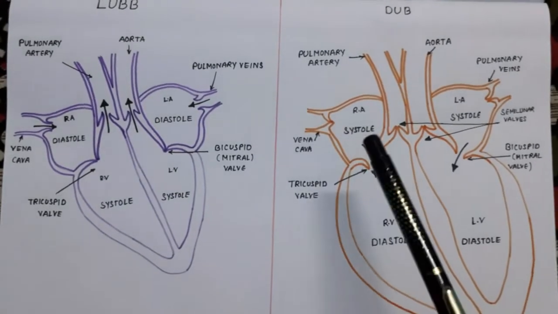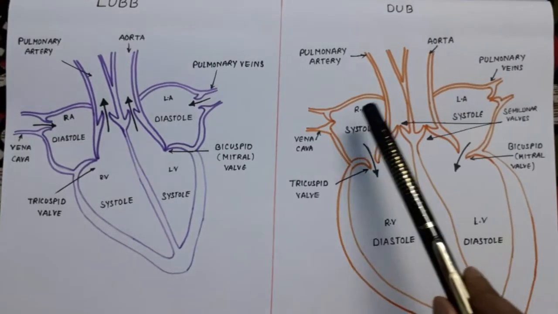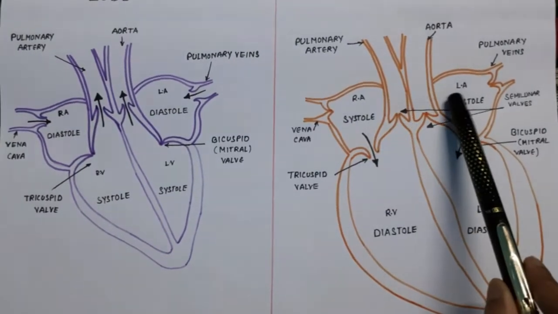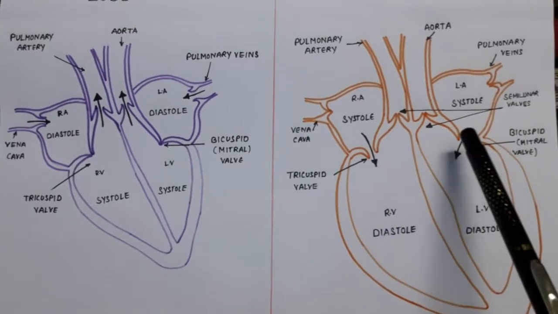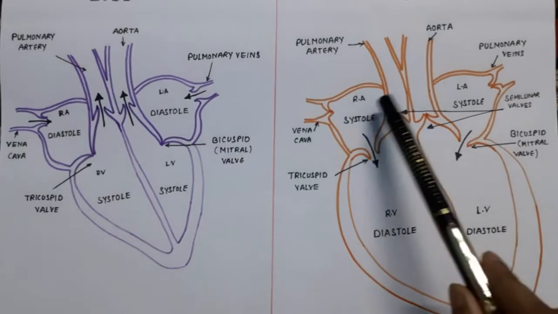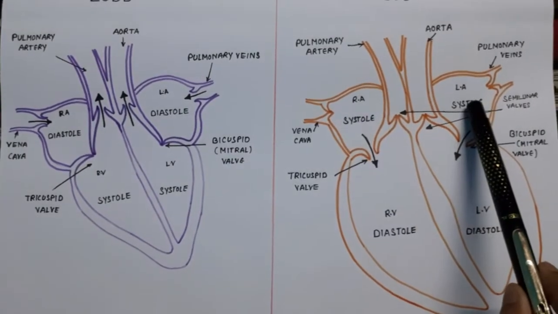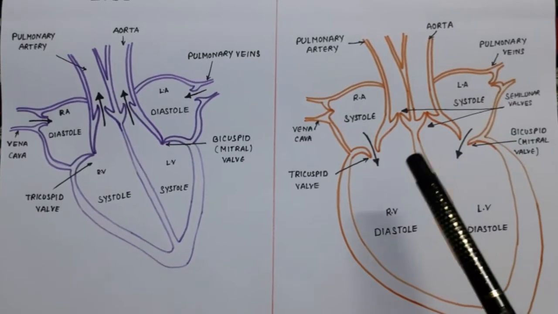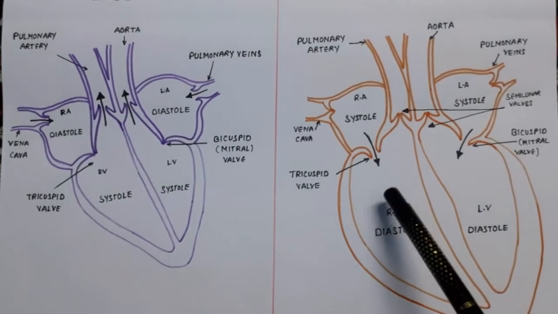Here in dub, atrial systole occurs. It means from the atria blood enters into the ventricles. Atrial systole means atria are now in contracting mode.